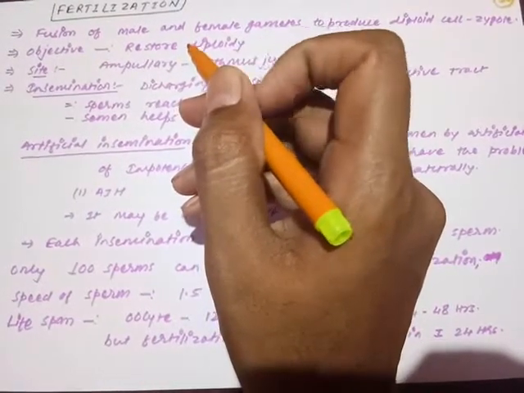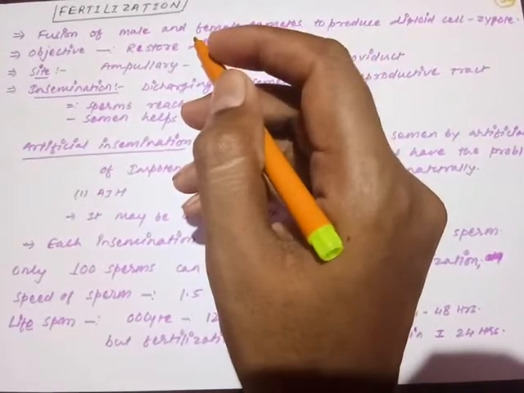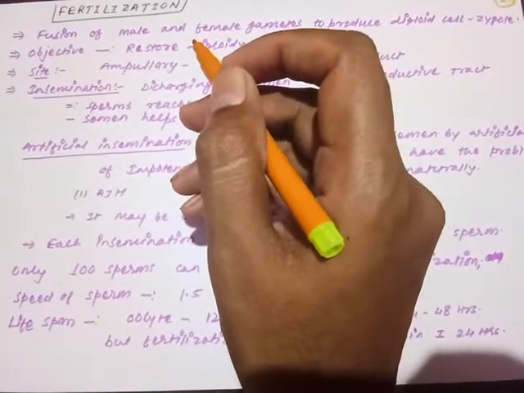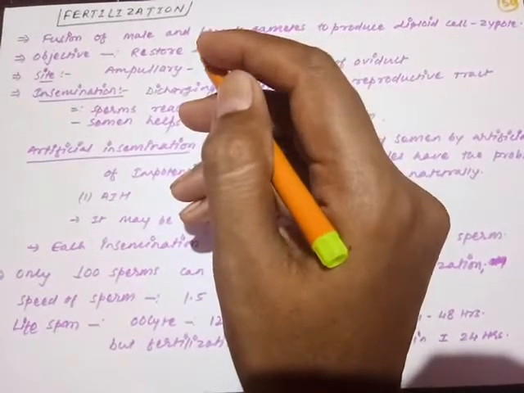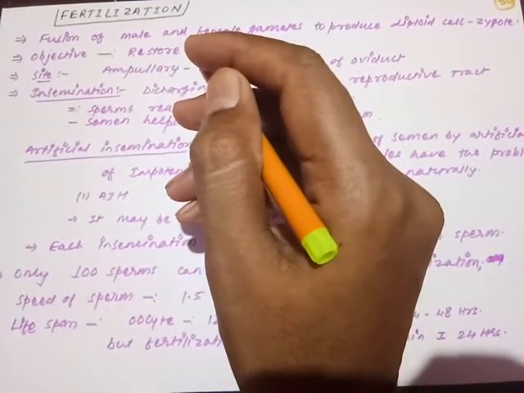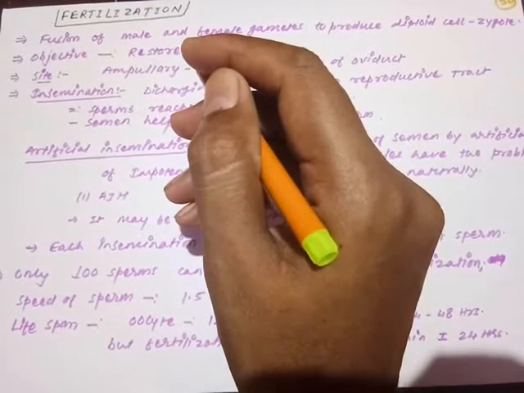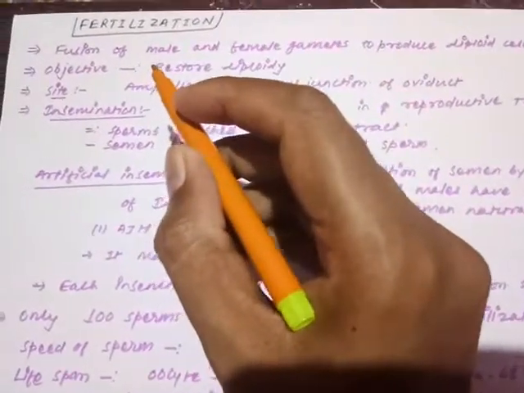Then we know very well the process of insemination discharges the male gamete into the female genital tract, that is the gamete transfer in the case of human beings. And finally the gametes reach the site of fertilization to perform the key event of sexual reproduction, the fertilization. So now we are going to start with the fertilization.